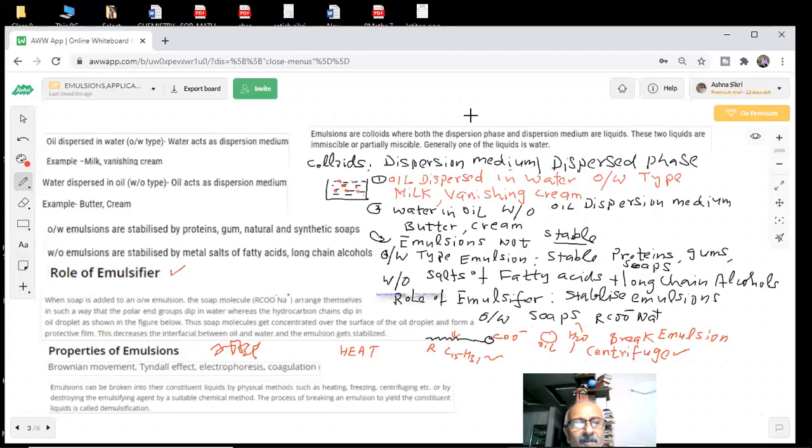Any doubt here? You know which emulsion, which agents, which emulsifier is to be used where? Brownian movement, Tyndall effect, electrophoresis, again and again these terms are coming in the paper exam. Everything is 1 mark, nothing is 5 marks, so don't worry about it. Answers have to be short answers.